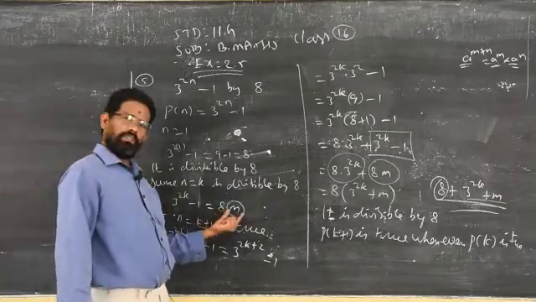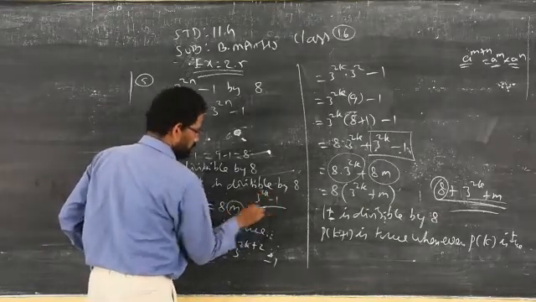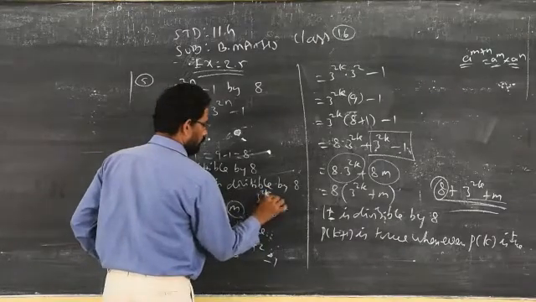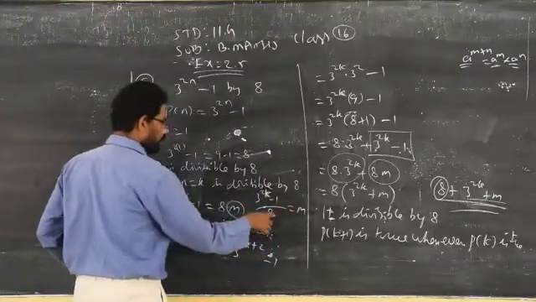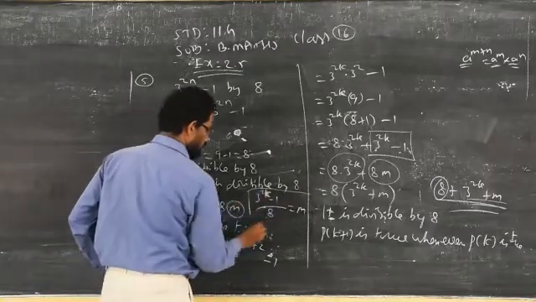I don't know what is the quotient. Actually what step will come? 3 power 2k minus 1 by 8. When you divide, I am supposed to get some value. I don't know what is the value, that I consider as m. Then I am taking 8 to the right side. I got this format. Clear? So better you can understand.